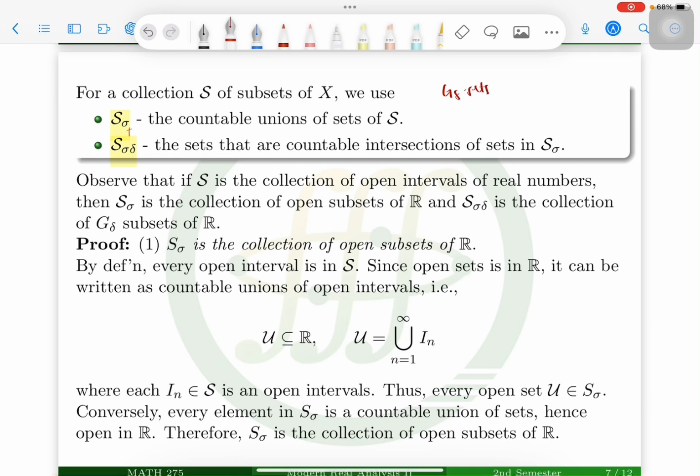The G delta sets are the countable intersections of open sets. Observe that if S is the collection of open intervals of real numbers, then S sigma is the collection of open subsets of R, and S sigma delta is the collection of G delta subsets of R.